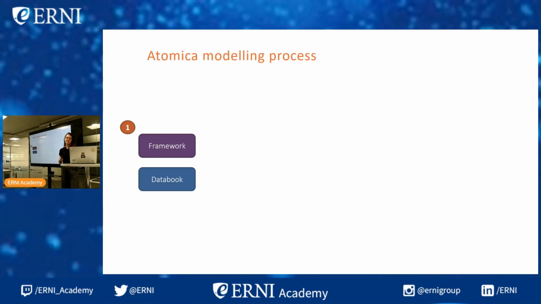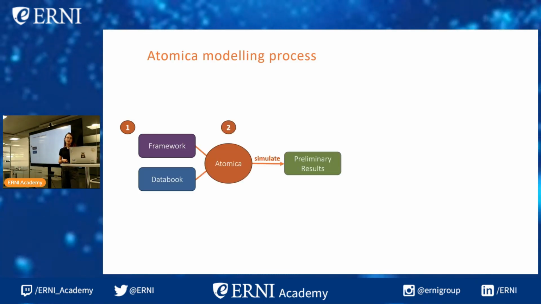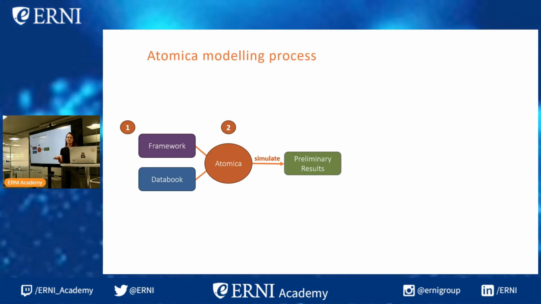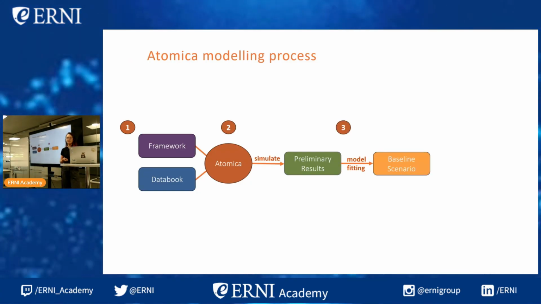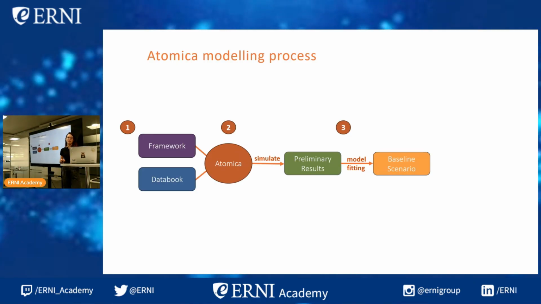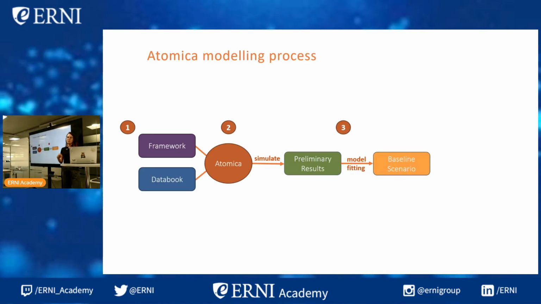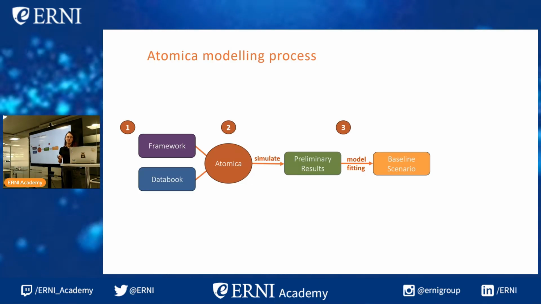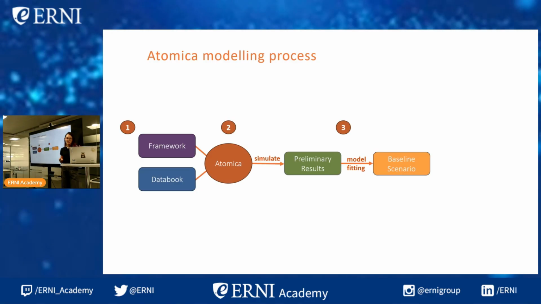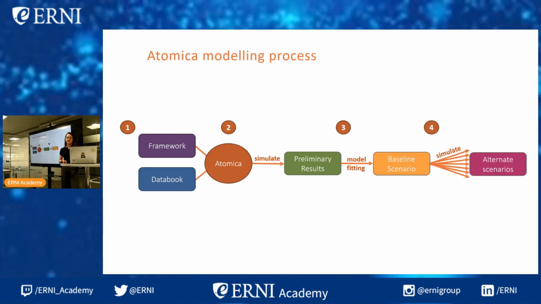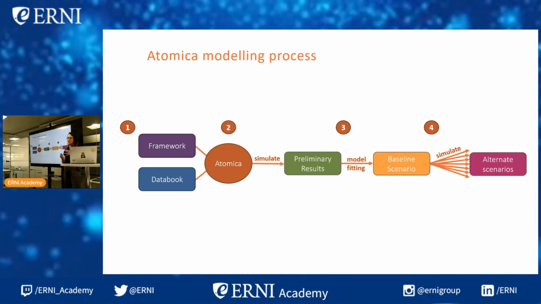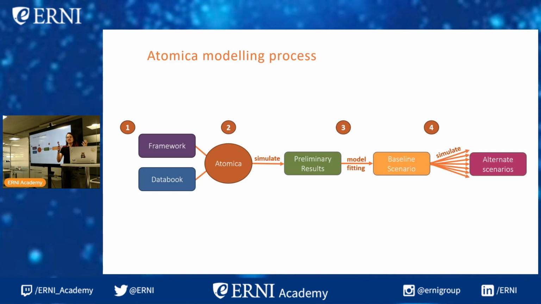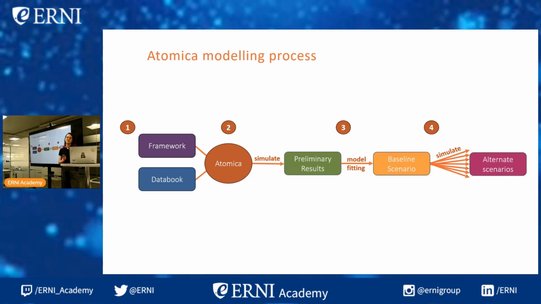Firstly, we have a framework and data book file, which we import into Atomica, and we run a simulation to produce preliminary results. Then we have to fit the model to real-world data to make sure that it can accurately predict what will happen in the real world, even though, as I said, it's not a perfect prediction. Then that's how we get the baseline scenario. And finally, we can make some changes, implement public health interventions to get a series of alternate scenarios to see what would happen if we did things differently.